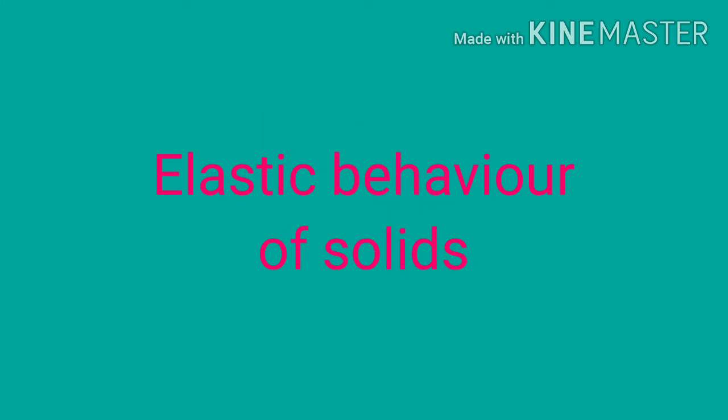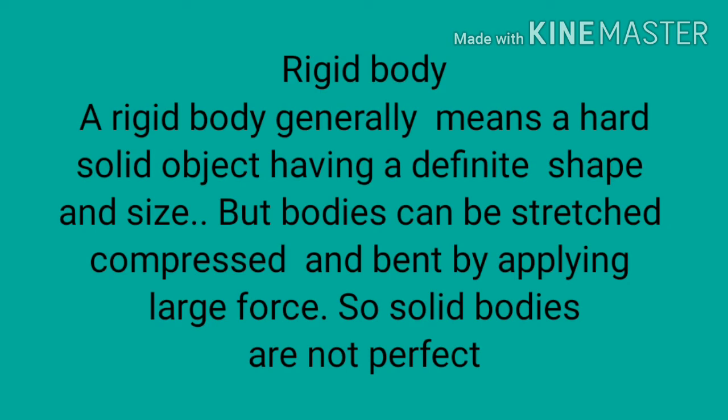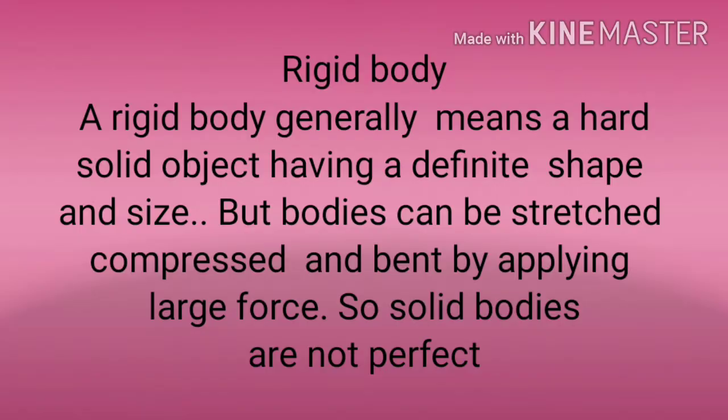Let us study the elastic behavior of solids. What do you mean by a rigid body? A rigid body generally means a hard solid object having a definite shape and size. But bodies can be stretched, compressed, and bent by applying large force. So solid bodies are not perfect.